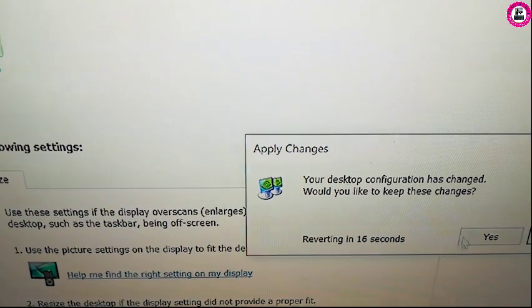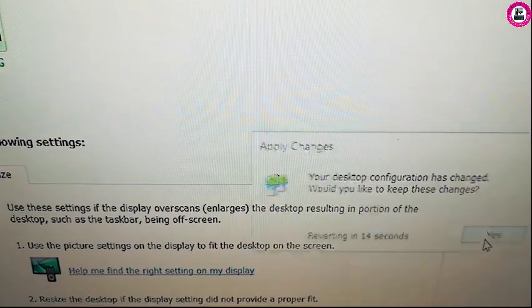So I think we can click OK. It will fit on the screen. And we'll click yes. There you go, all the apps are inside the screen. So this is how you can resize your screen if it goes overscale on that TV when you try to use it as a monitor. Thank you very much for watching.